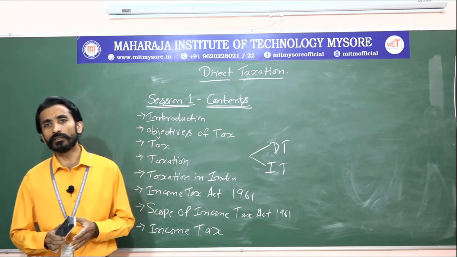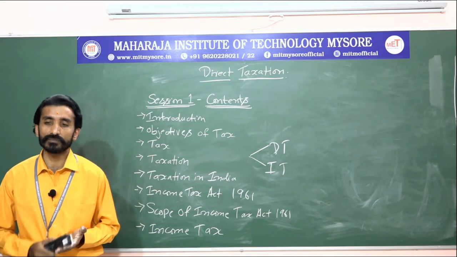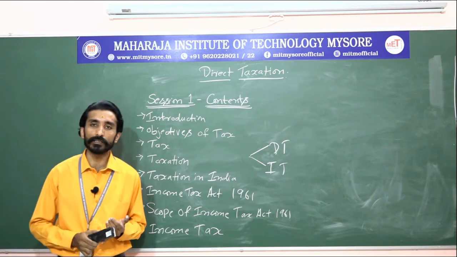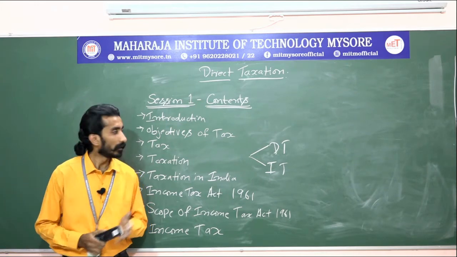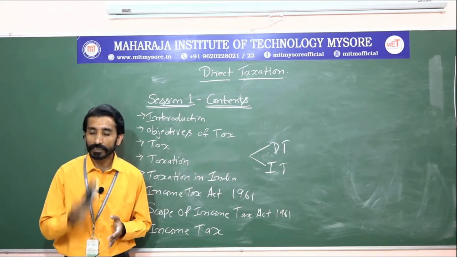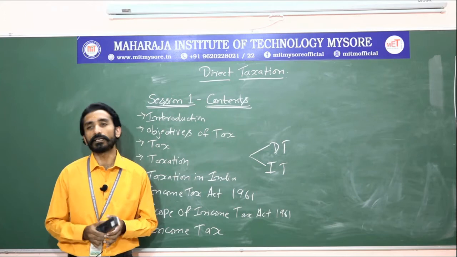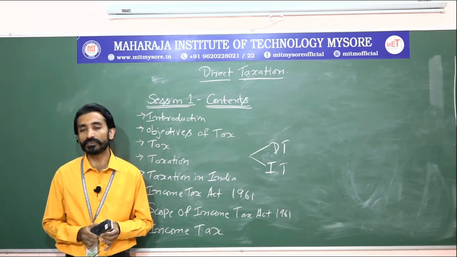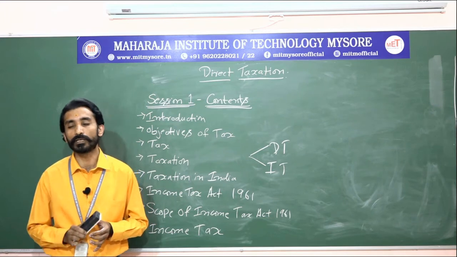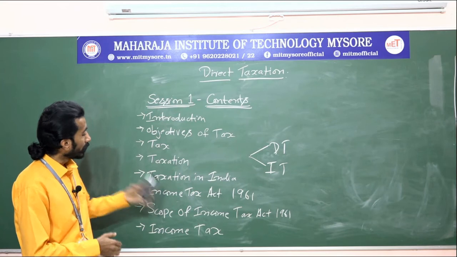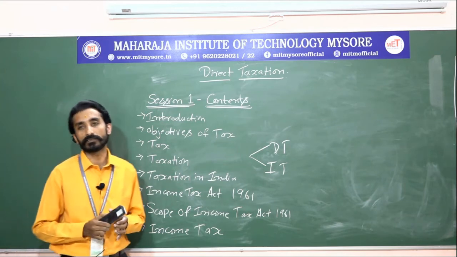So in total, the Indian taxation system is classified into two types: direct tax and indirect tax. Based on this, our Indian taxation system imposes taxes on individuals, corporates, and so on. Next, moving on to the Income Tax Act, 1961.